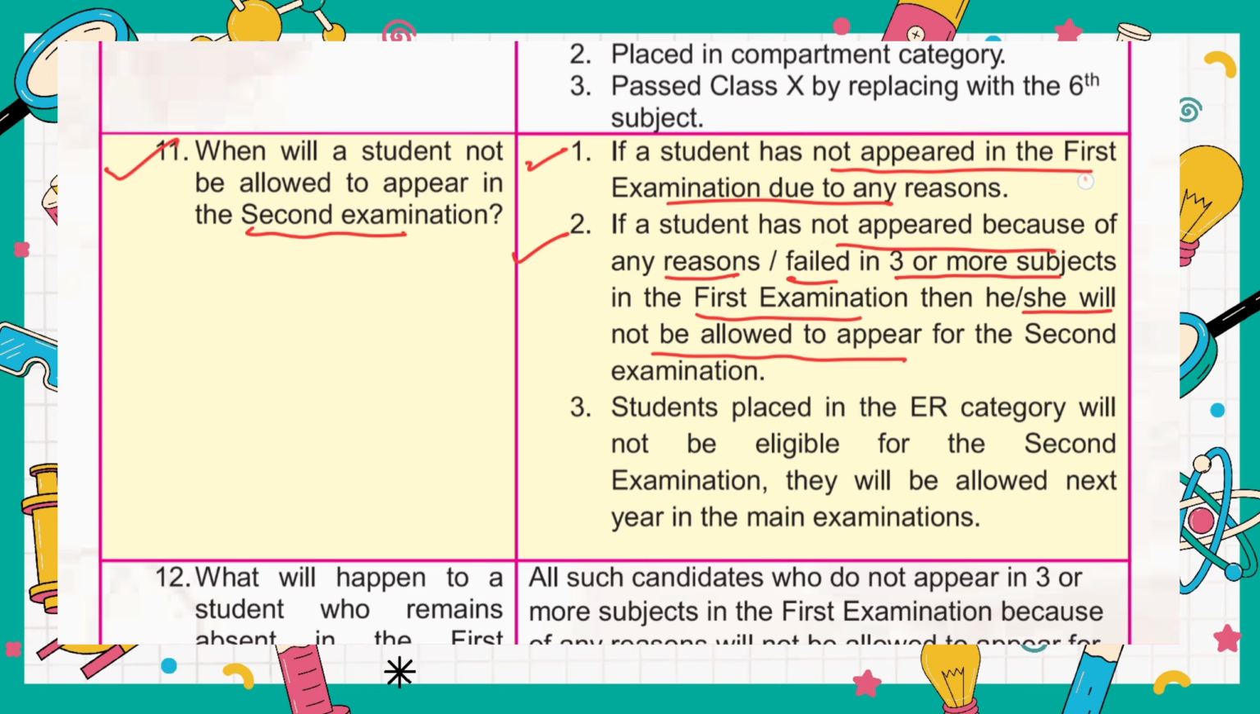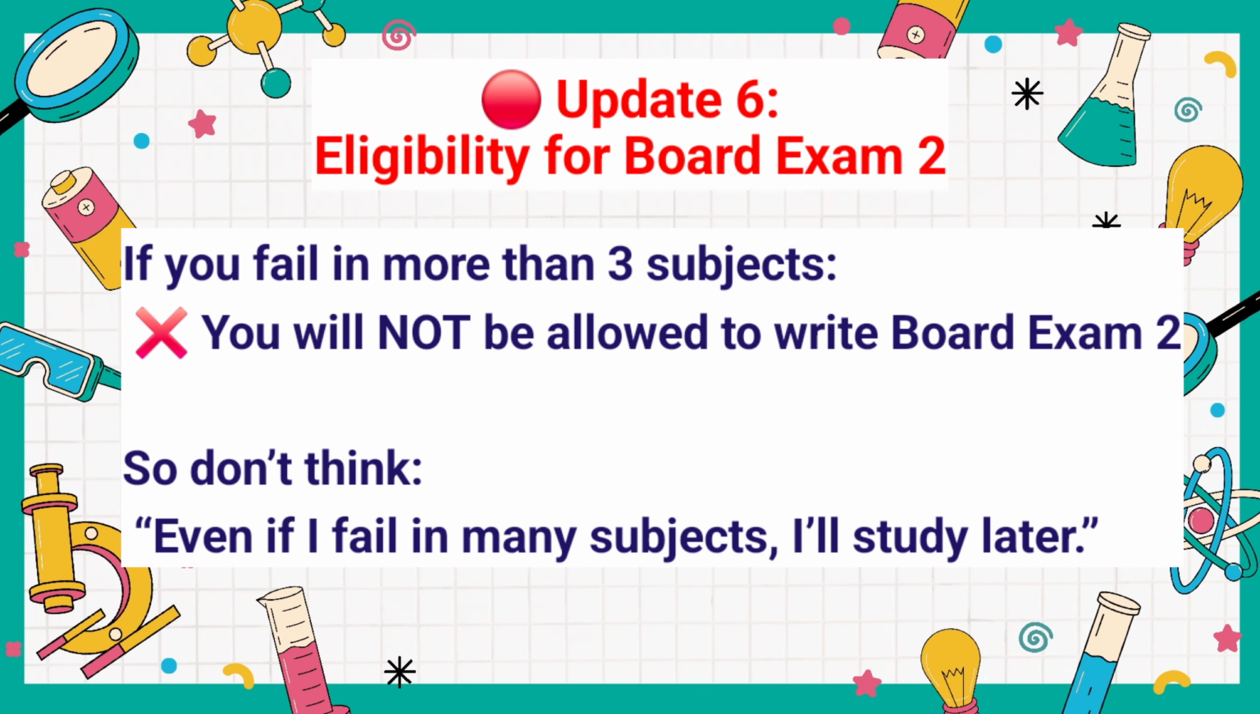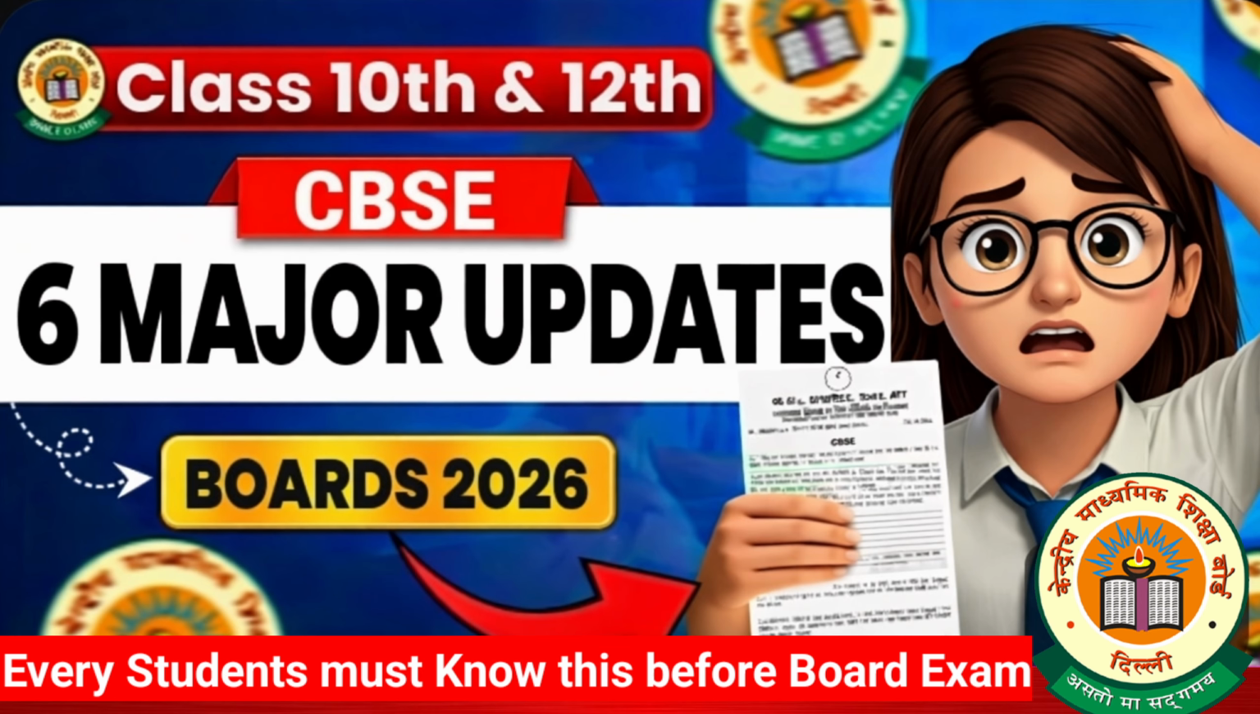Means you need to appear for the first board exam as well as you need to pass in a minimum of 3 subjects. Then students placed in ER, meaning essential repeat category, will not be eligible for the second board exam. They will be allowed next year in the main exam. If you fail in more than 3 subjects, you will not be allowed to write the board exam 2. So don't think, even if I fail in many subjects, I will study later. This mindset is dangerous.